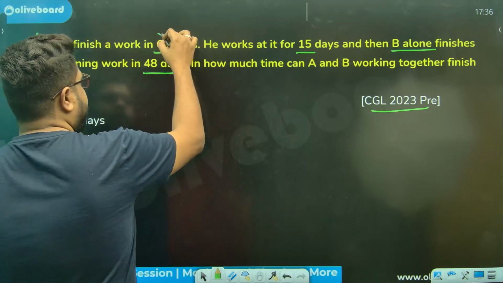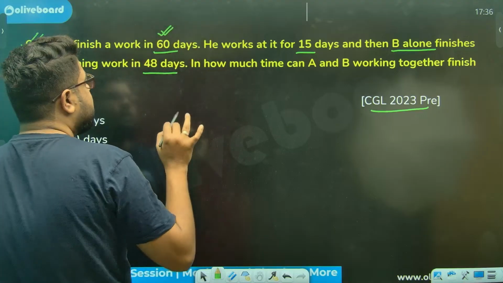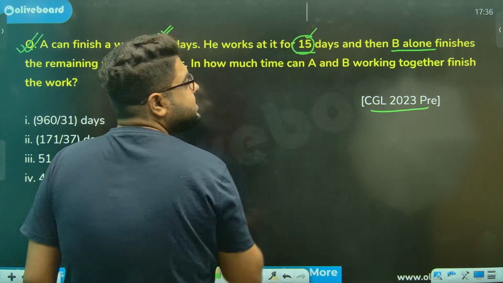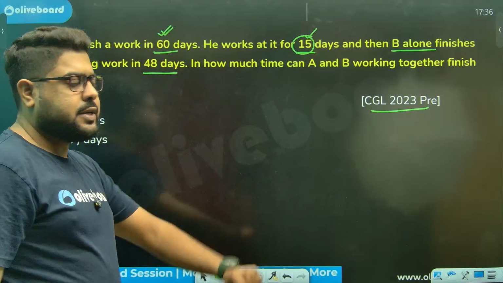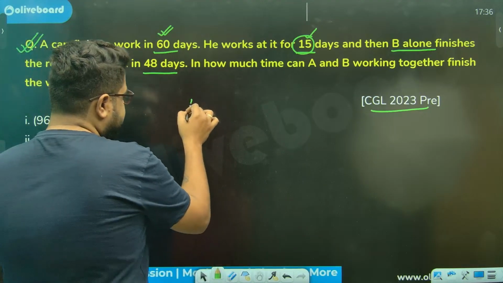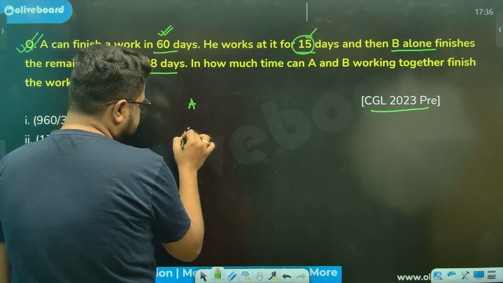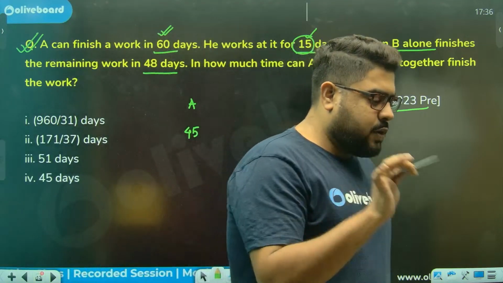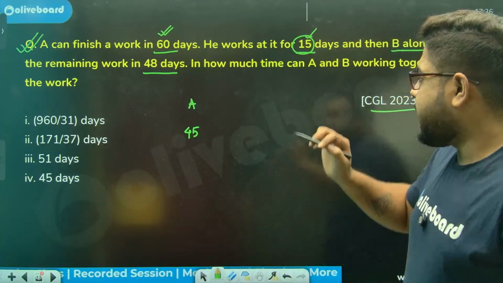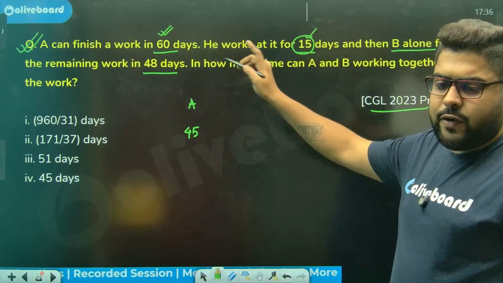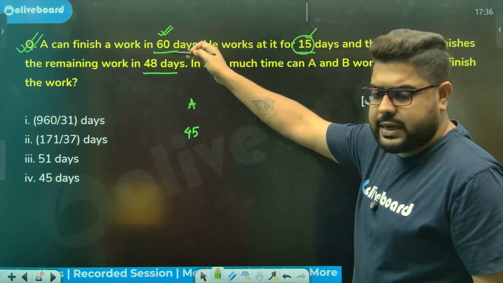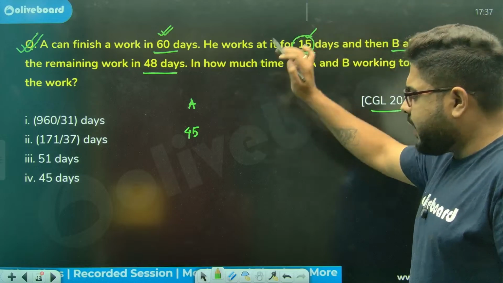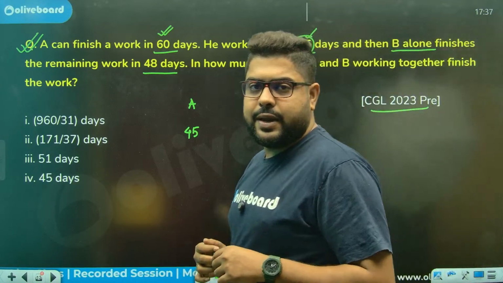Sir, A can do it in 60 days. Now B, so he has worked for 15 days. So remaining work is what? Whatever work is remaining, A can do that in 45 days. Yes or no? Whatever work is remaining, A can do that remaining work in 45 days because out of 60 days, 15 days he has already worked. So 45 days worth of work is remaining.